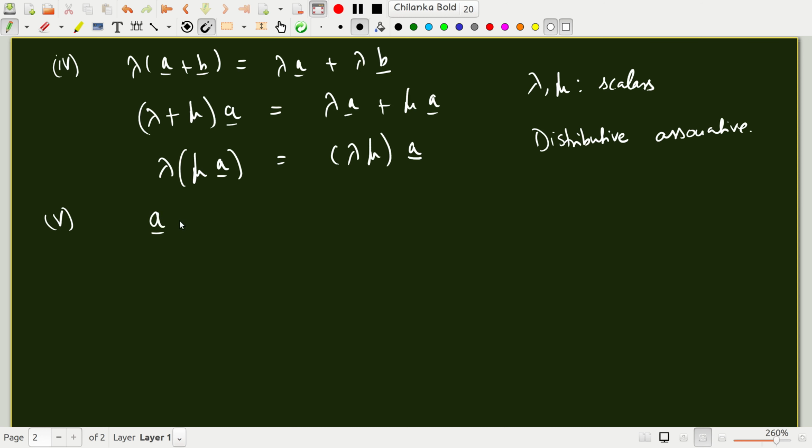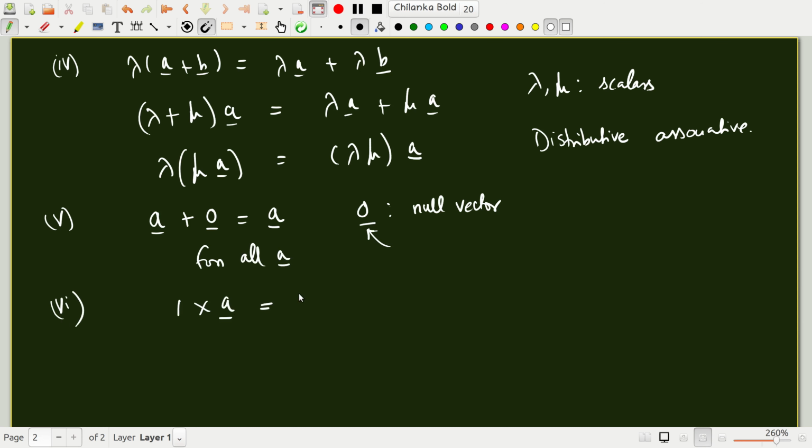Now there exists a null vector: A plus 0 gives A. The 0 vector is called the null vector. Note that I am not just putting the number 0, I am putting the vector 0. This is for all A. If I take any A in the vector space and add the 0 vector, you get back the same vector. Now if you multiply any vector by unity, the unit scalar, you get back the same vector. So 1 is the unit scalar.